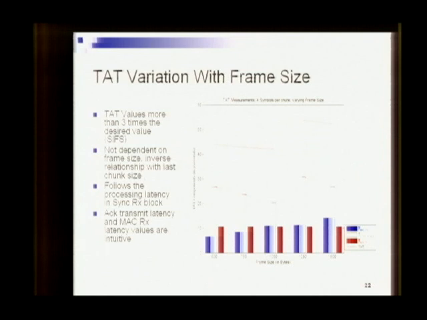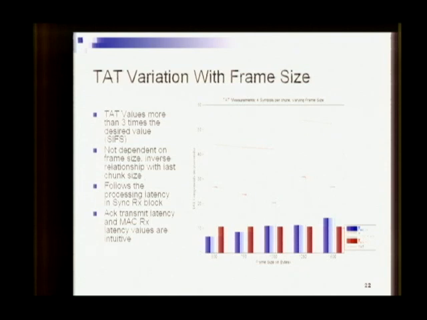The first thing to notice is that the T-Sync RX, that is the processing latency in the synchronizer after the frame ends, is the most dominant component here. And the turnaround time, denoted by this line, mostly follows the variation of the T-Sync RX. There is no variation in the T-ACK case, which is the transmission latency of the ACK frame. This is very intuitive because the ACK frame size is constant, and for a constant size frame, the transmitter will offer a constant delay. The MAC RX latency will increase with the frame size because the MAC RX processes the whole frame before deciding whether it is a valid frame or not.